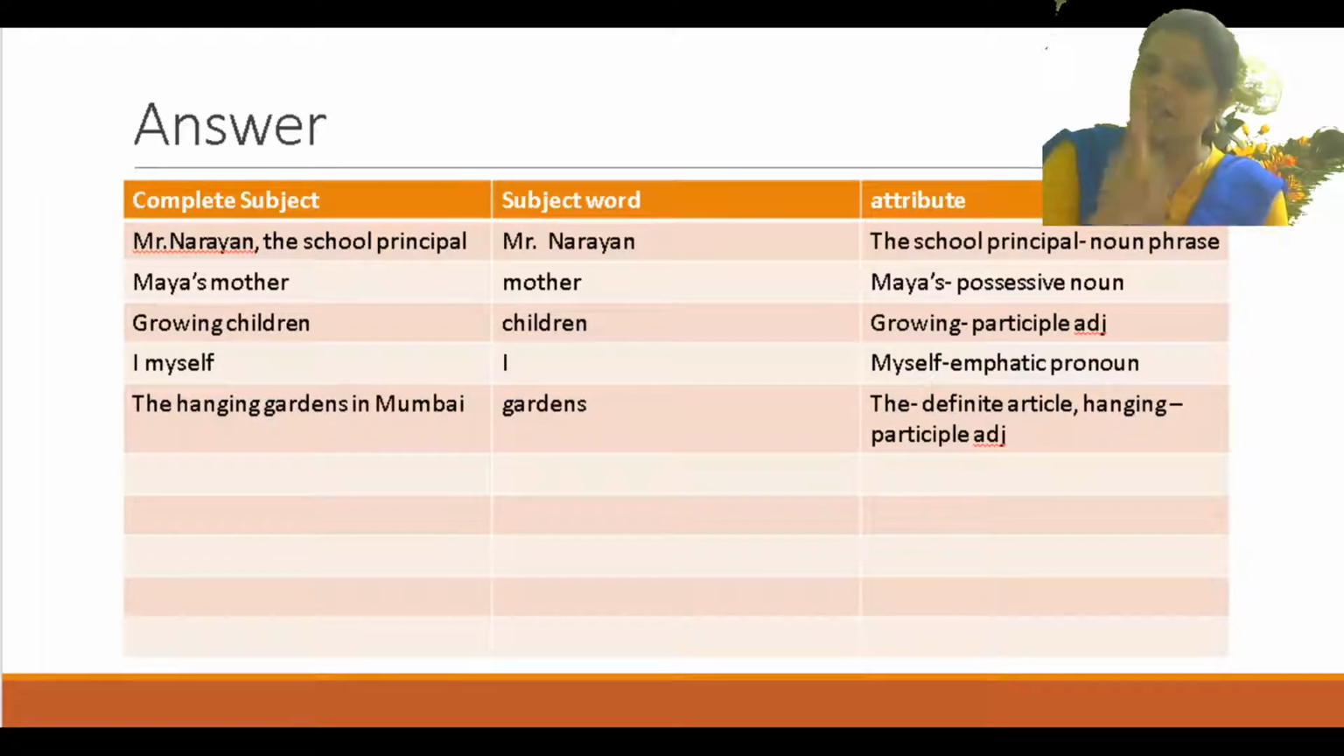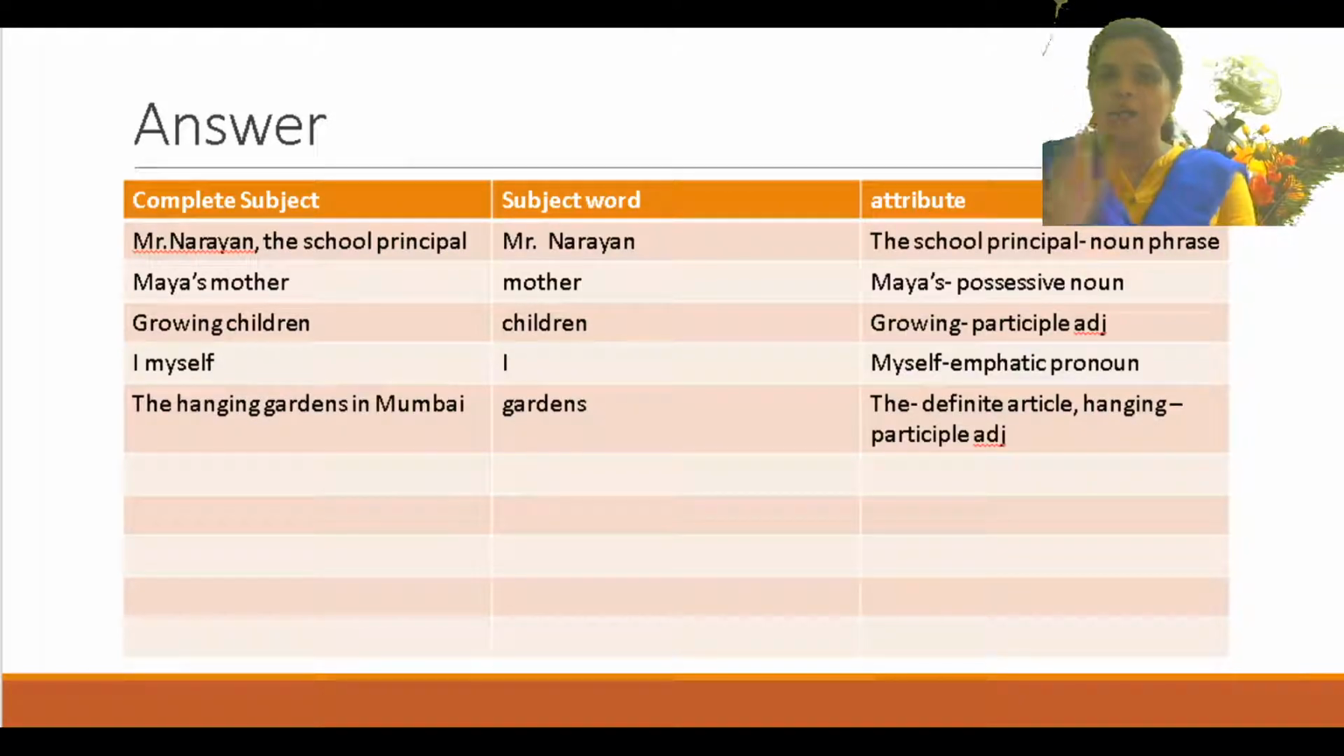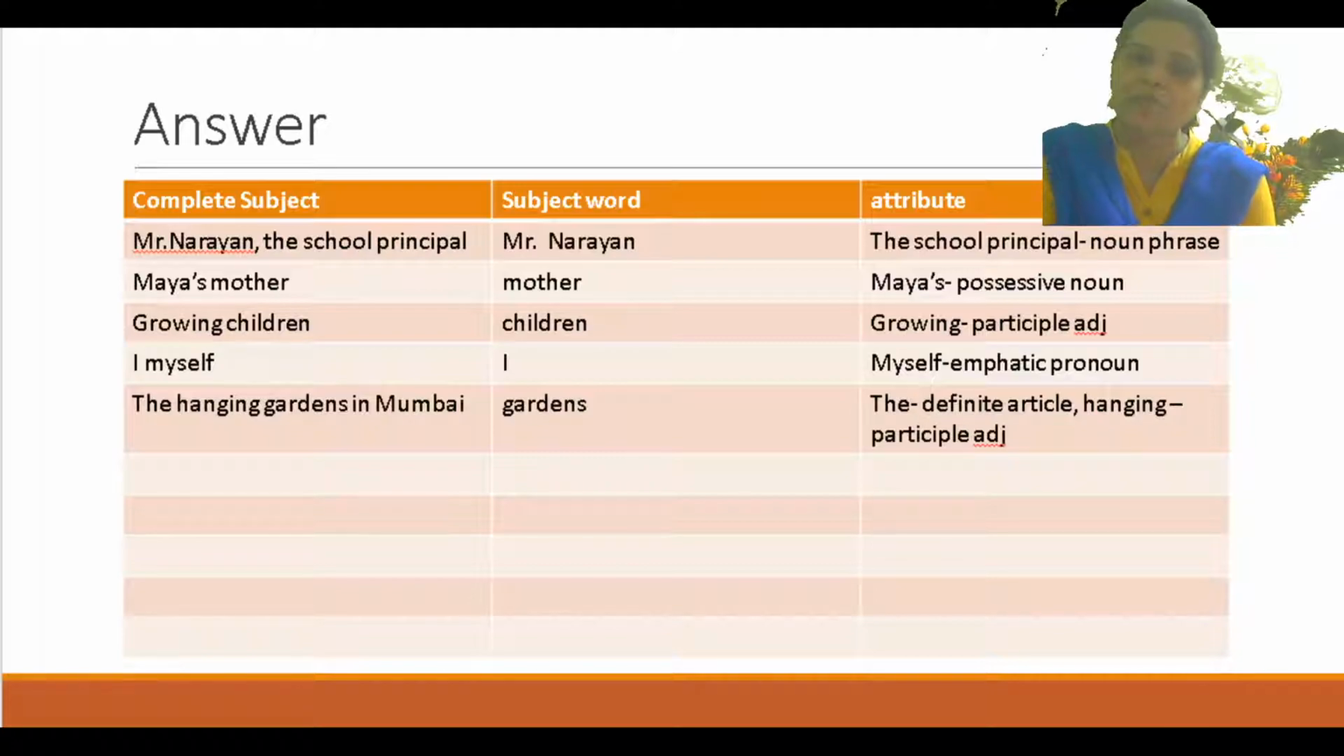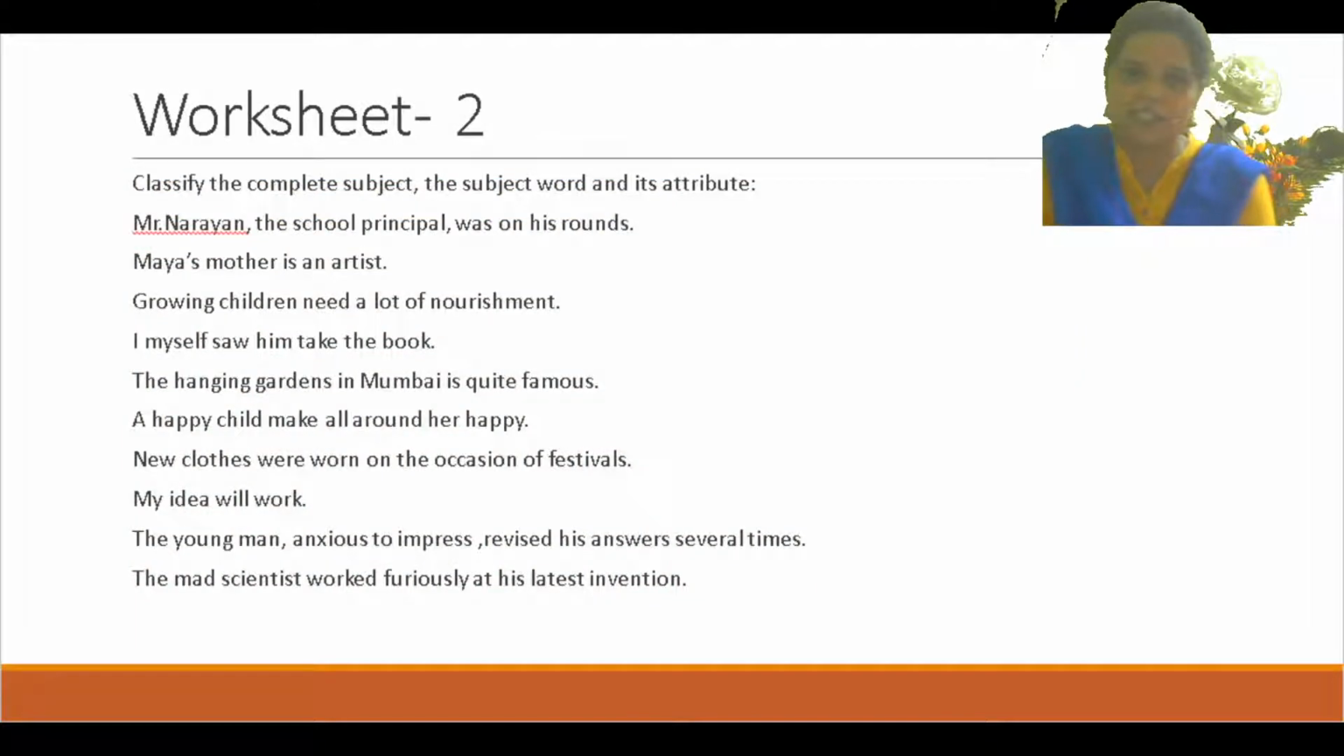I have not done it, so you should be able to do it by yourself. Okay. So the is also a definite article. Hanging is a participle adjective, and in Mumbai is a prepositional phrase. Is that clear? And gardens is the subject word. Now some more questions are there.